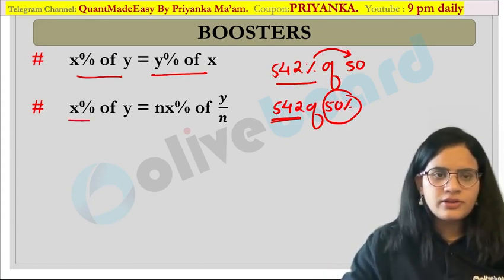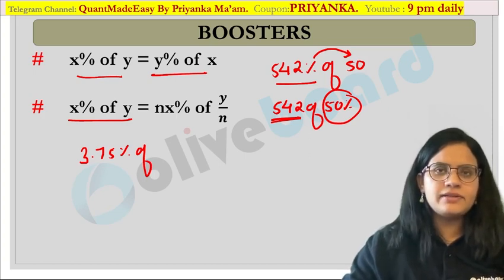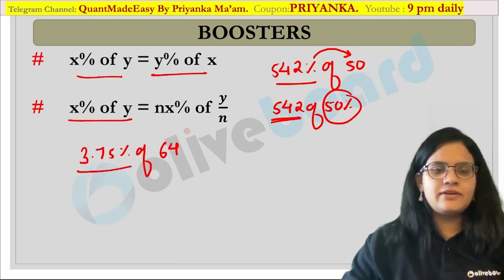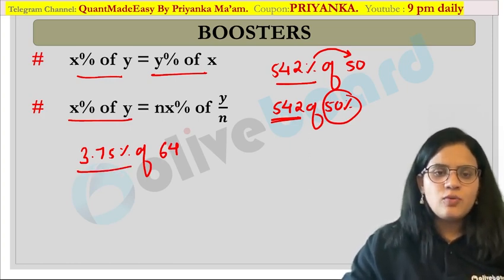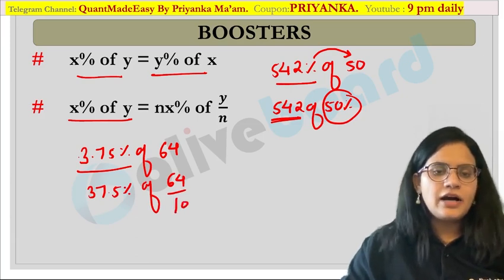Now let us talk about this value also. Suppose I give you 3.75 percentage of 64. Now you know that 3.75 percentage is not there, so what I can write here is 37.5 percentage. That means I have multiplied this by 10, so you have to also divide this by 10. Are you getting my point?